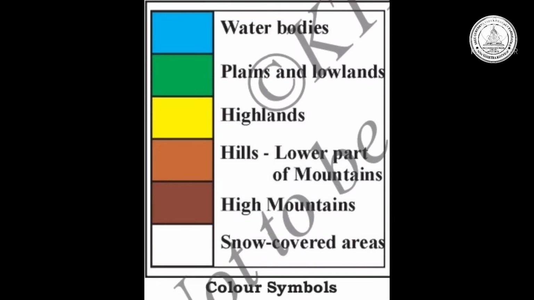White color or purple color indicates snow covered areas. Some maps use the white color, and some maps use the purple color. So both white and purple indicate the snow covered areas.